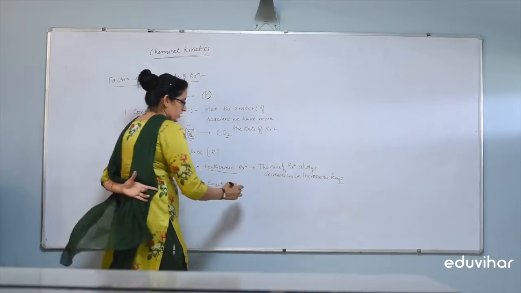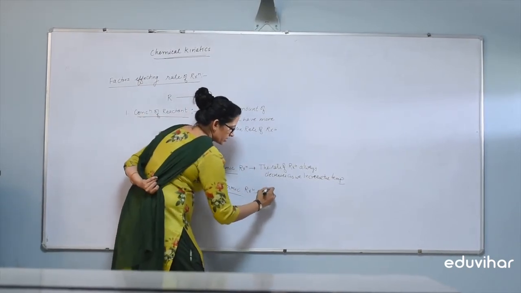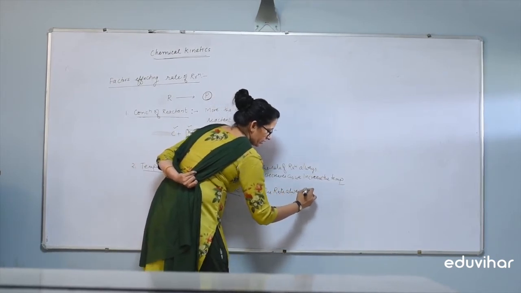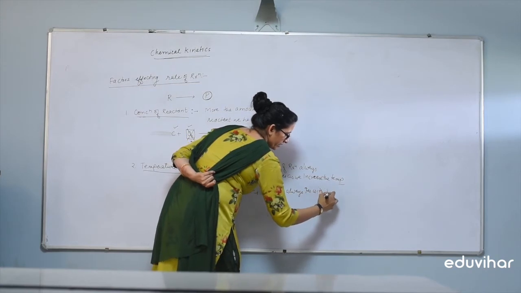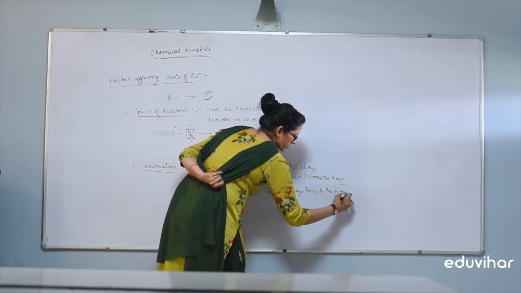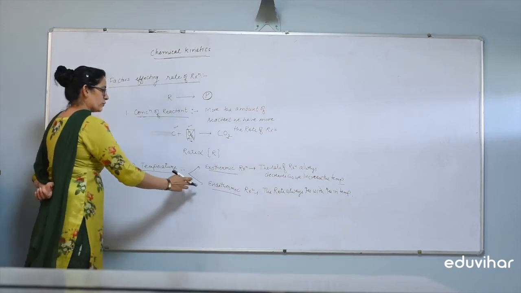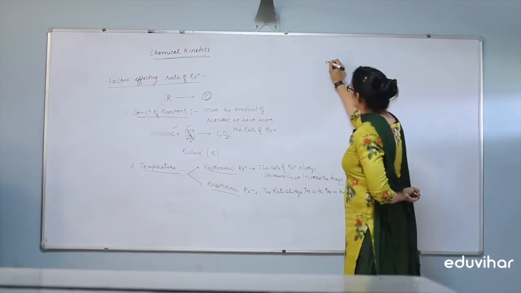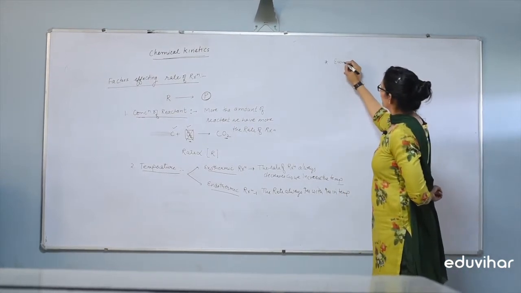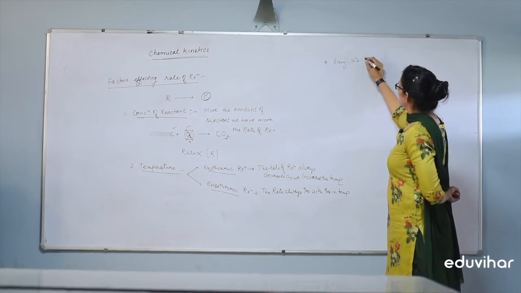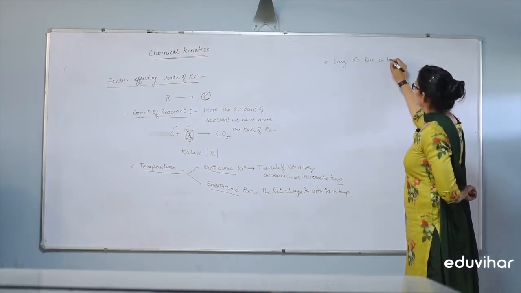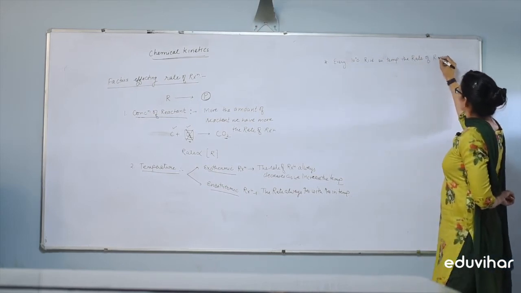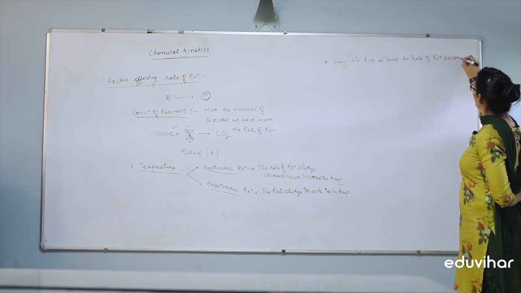Next is endothermic reaction. In endothermic reaction, the rate always increases with increase in temperature. As we increase the temperature in case of endothermic reaction, the rate always increases. The most important thing: for every 10 degree rise in temperature, the rate of a reaction becomes double.